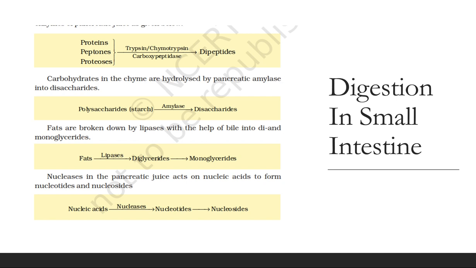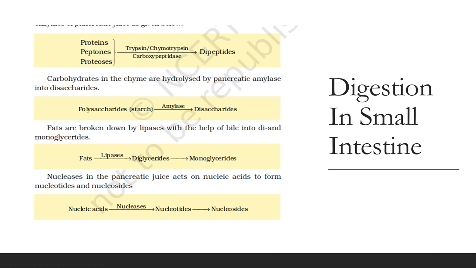Dipeptide means when amino acids are present in the amount of 2, two amino acids joined together with the help of a peptide bond, then these are called dipeptides. Carbohydrates in the chyme are hydrolyzed by pancreatic amylase into disaccharides. Polysaccharide means starch.